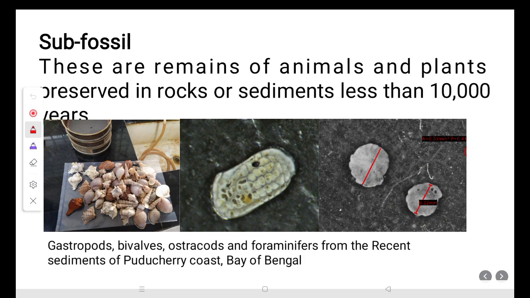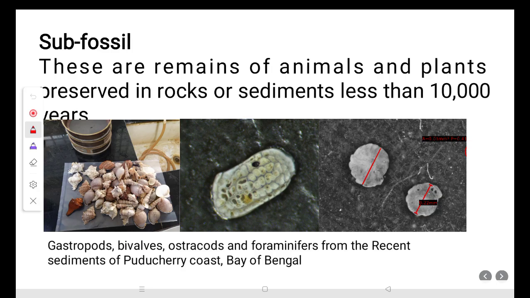And then subfossil. As I told before, suppose we are getting a dead organism from sand or from sea beaches. There are several gastropod and bivalve dead shells there. So what should we call them? Should we call them fossils? No, a term is there: subfossil. These are remains of animals and plants preserved in rocks or sediments for less than 10,000 years.